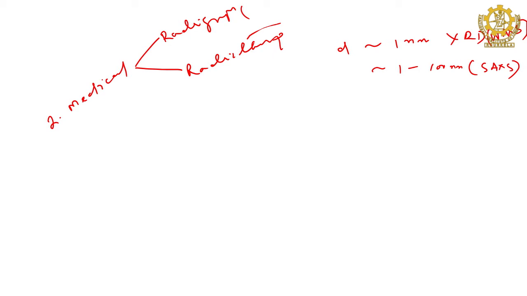Now, why are you using this radiography? Because if there is any foreign element present inside the body, let us say a bullet is there inside, you have to locate it, otherwise it may cause harm. Generally, it is made of lead, and lead is very dangerous for blood interaction. So, you have to spot where it is, then only the doctors or physicians will do the operation and take it out.